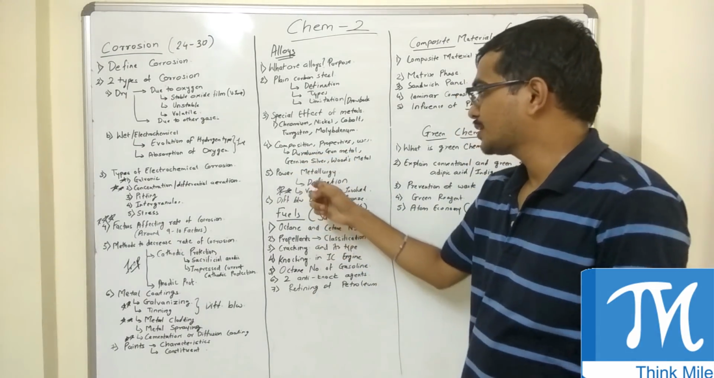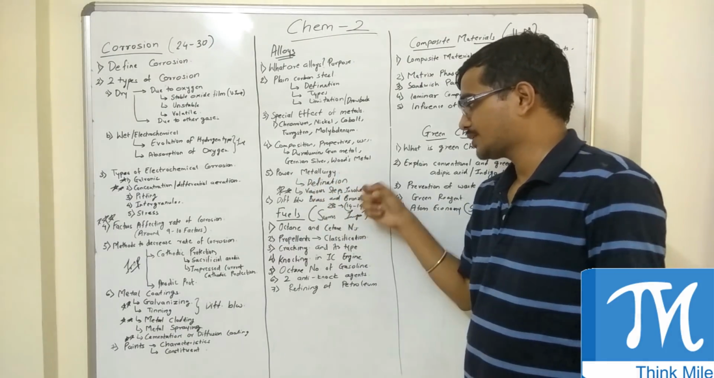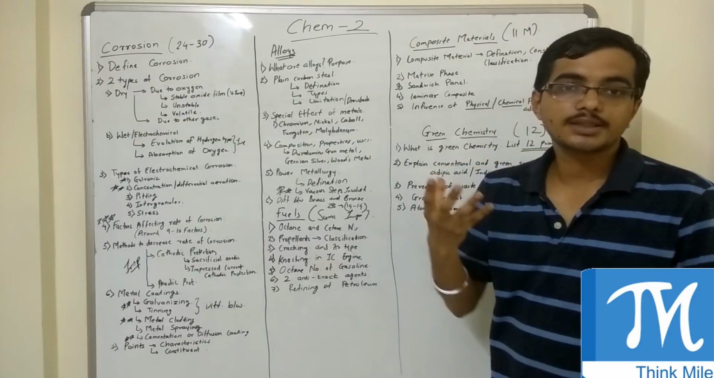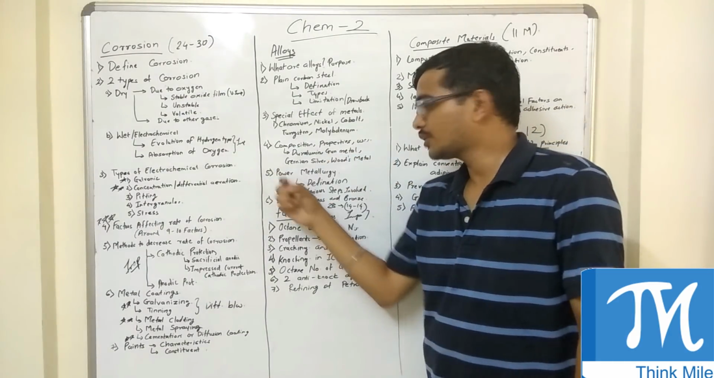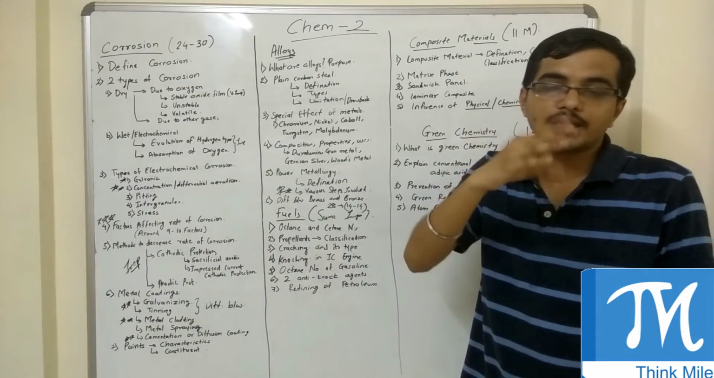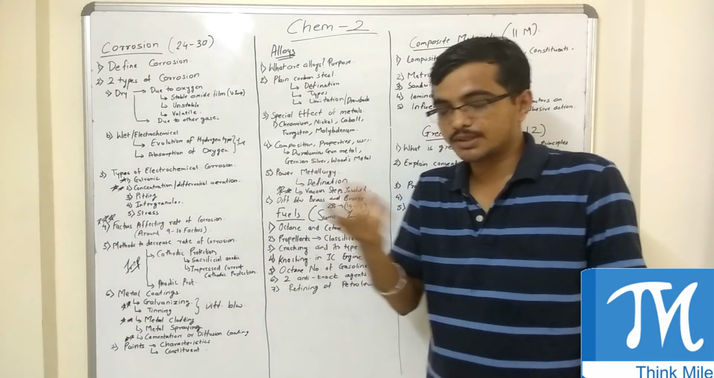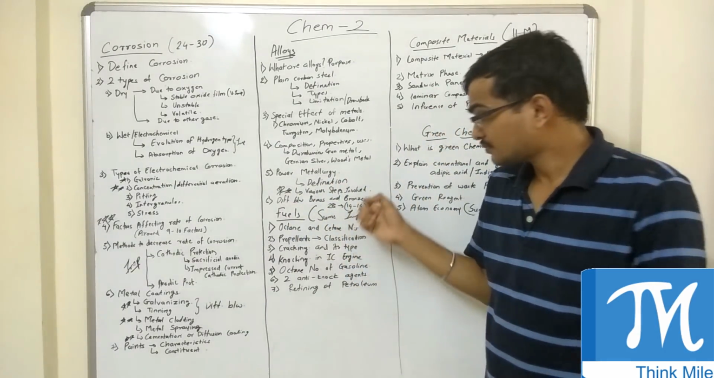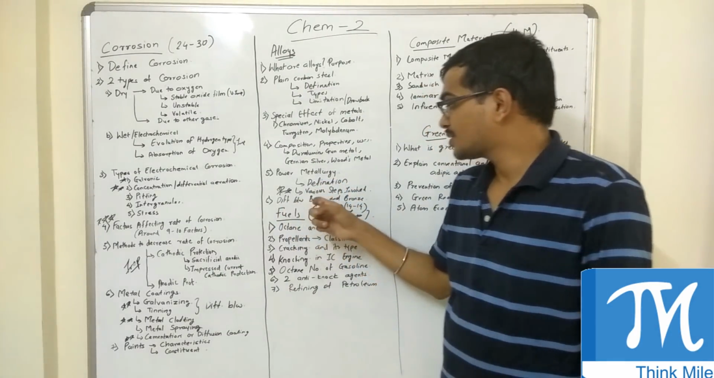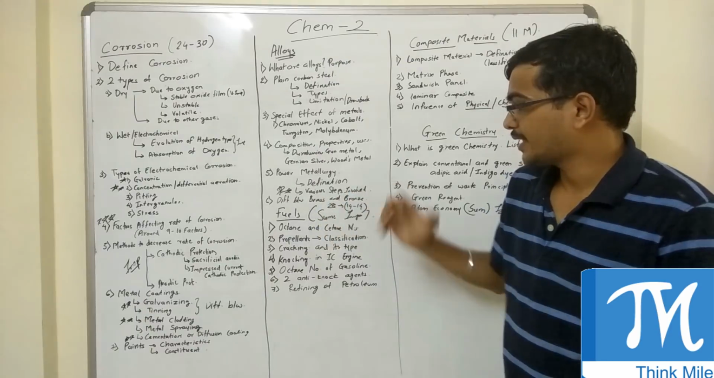Next is powder metallurgy. Powder metallurgy definition and the various steps involved is a very important topic. A sure question is what is powder metallurgy, and then they can ask you any one of the various steps. So try to do all the steps properly. Also, difference between brass and bronze.